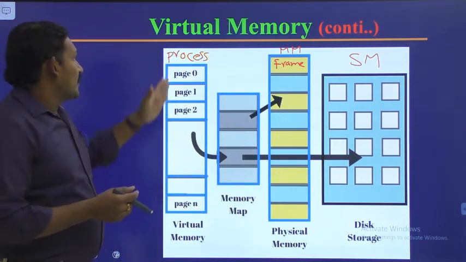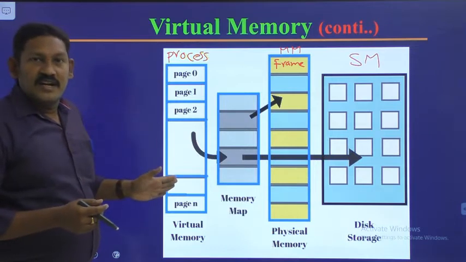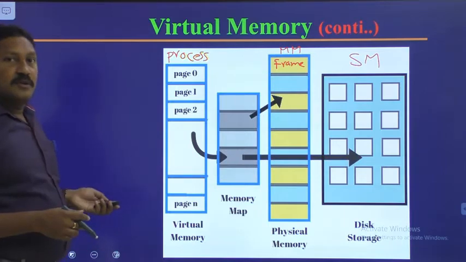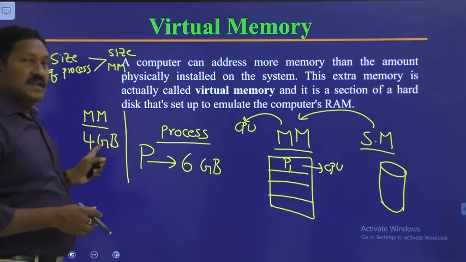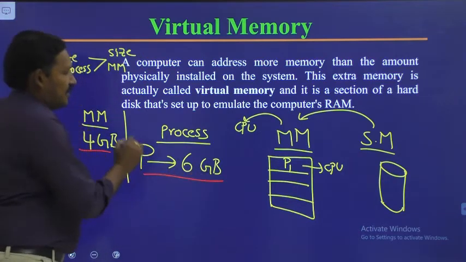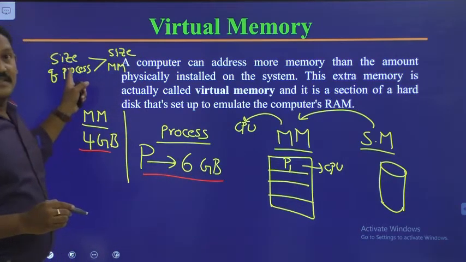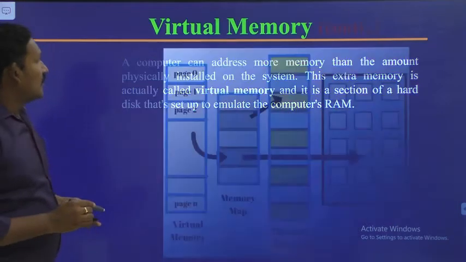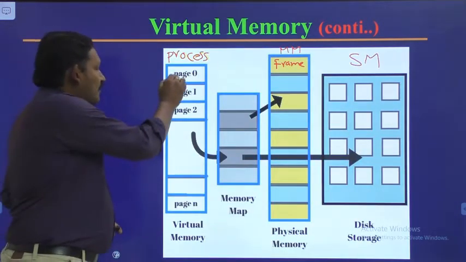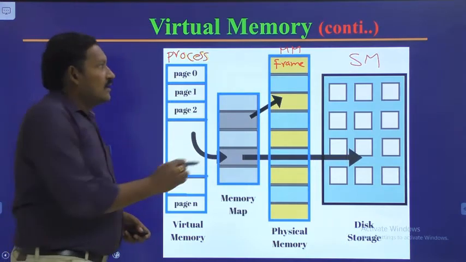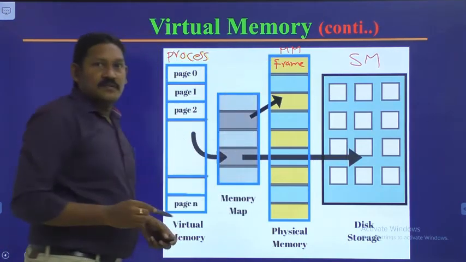Let us suppose the process to be executed is 6 GB and the available main memory is 4 GB. So the process size is greater than the main memory size. In this situation what do we do? See here, the available pages are more than the available frames.